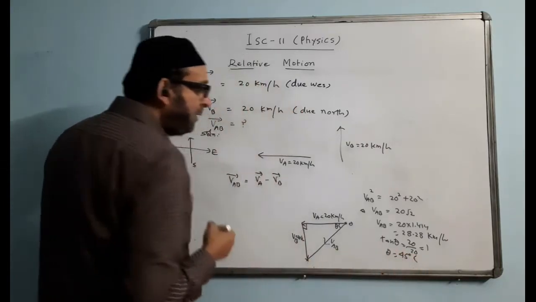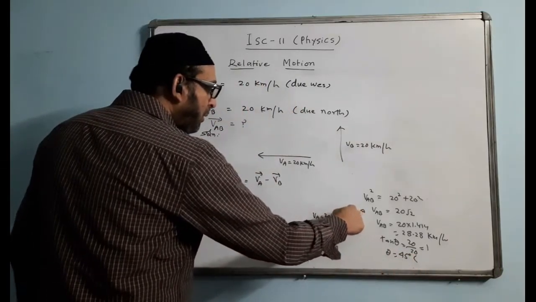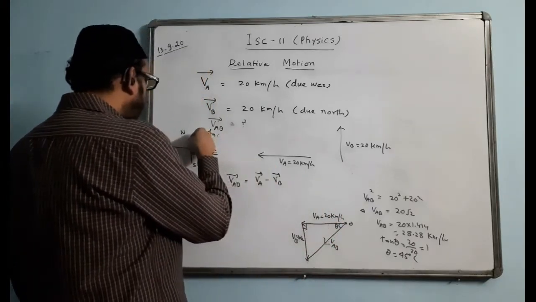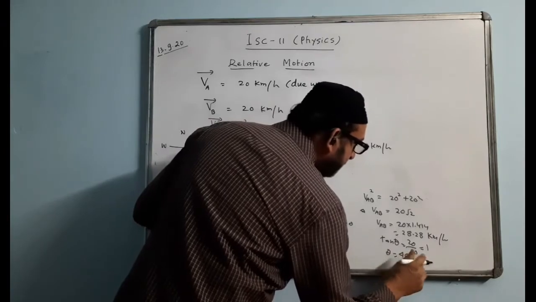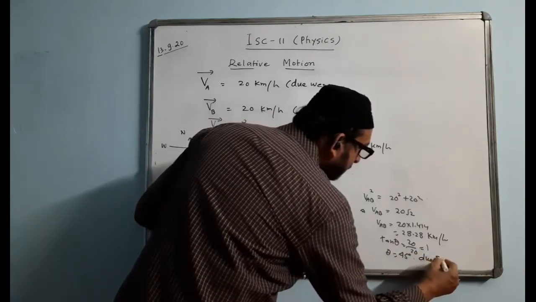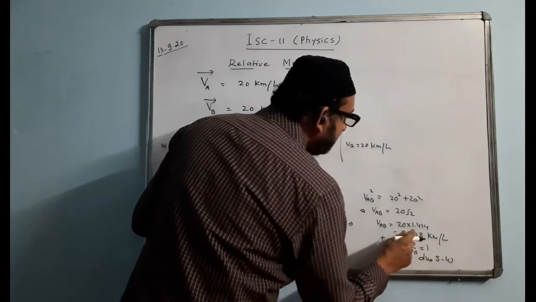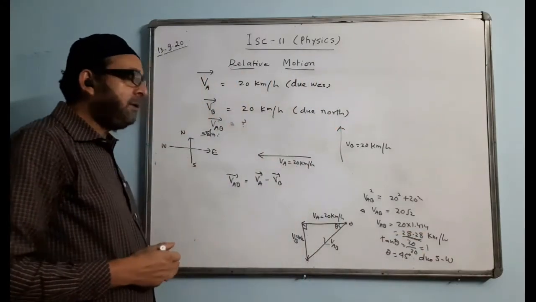And what direction will it be? What direction is this? What direction is south west? Here we will write the answer as due southwest. So the answer is 28.28 km per hour due southwest.